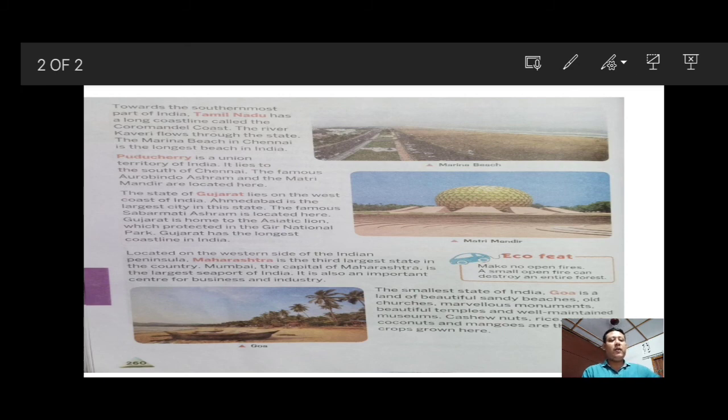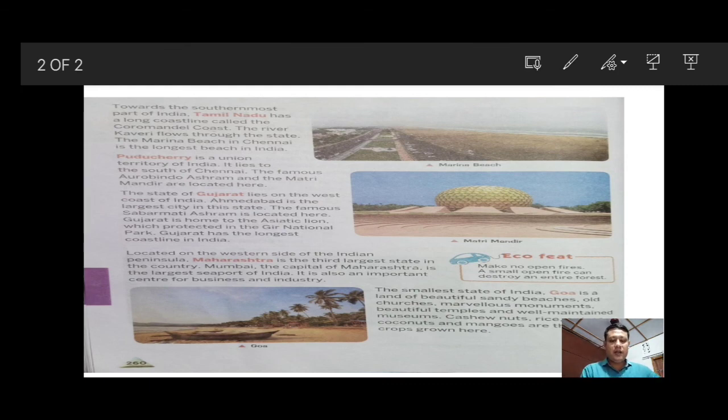So dear children, I hope you understood about some of the states that lie in the western and eastern coastal plains. In our next class we will discuss one more state, that is Kerala, and the islands. We will discuss about the islands.